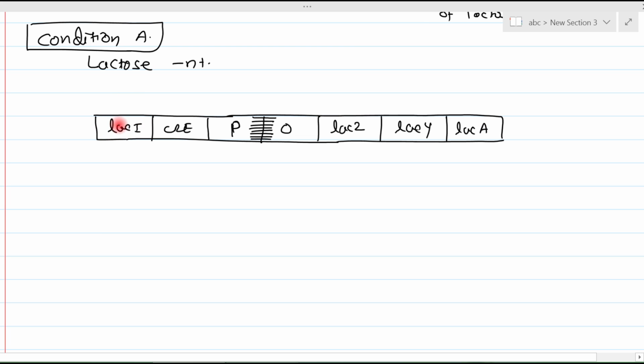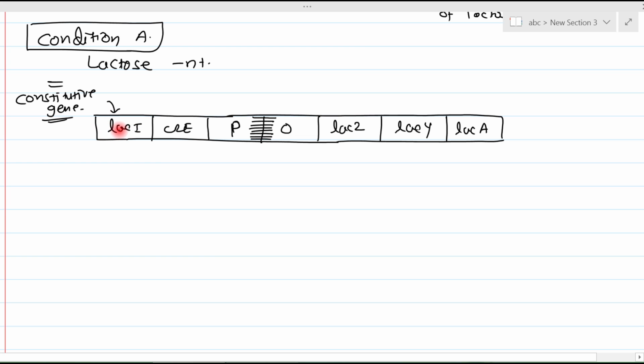But in addition to being a regulatory gene, this lacI gene is also a constitutive gene, and we had already discussed the meaning of constitutive gene in the previous lecture. A constitutive gene means the gene which is always working, which is always being expressed.